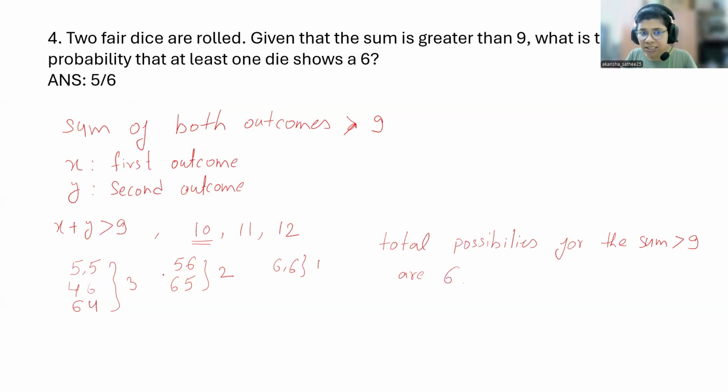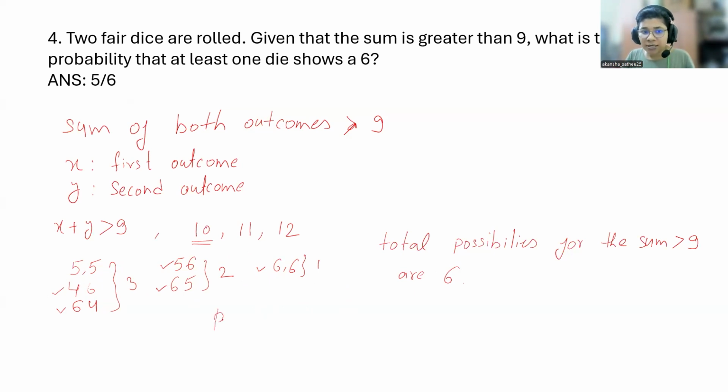Out of these 6 possibilities, what is the possibility that at least one die shows 6? Here you have 6, here you have 6, here you have 6. So at least one die should show 6. So you have 1, 2, 3, 4, 5 possibilities.